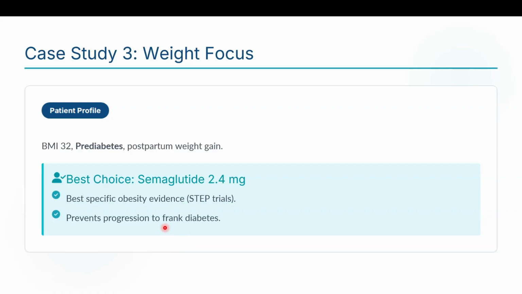Where we are focusing mainly on weight: a middle-aged man with BMI of 32 and pre-diabetes, or in females, postpartum weight gain. For these, semaglutide 2.4 milligram is the best choice because it has the best obesity-specific evidence as per the STEP trials. This prevents progression to type 2 diabetes.